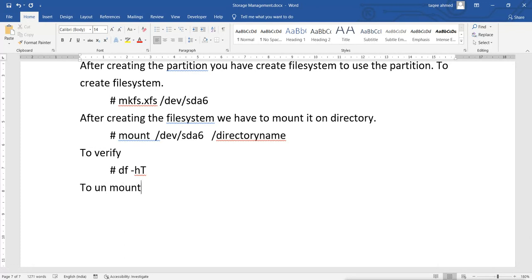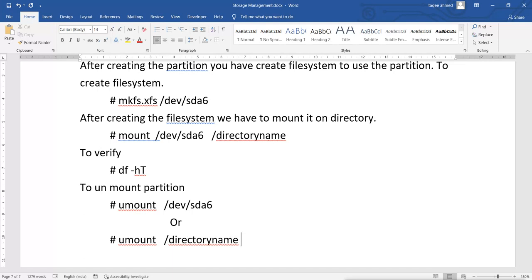To unmount the partition, you can use umount, and then /dev/sda6, or you can use umount and the directory name.